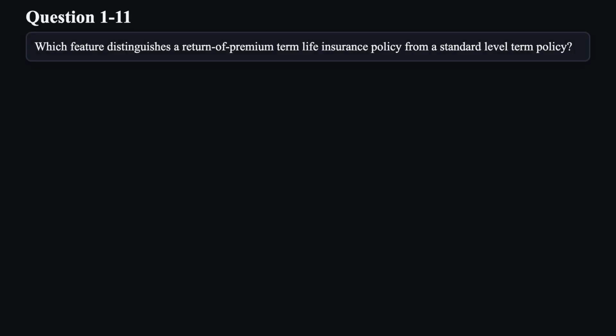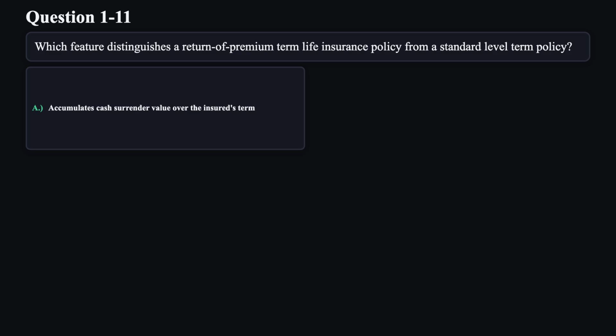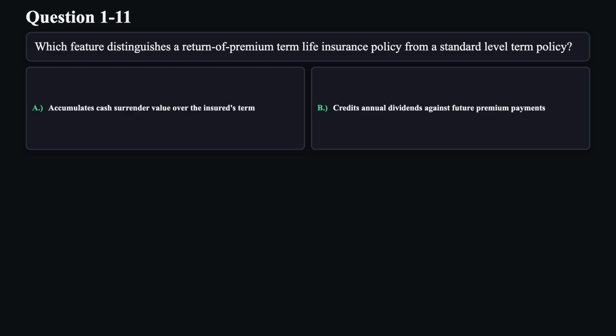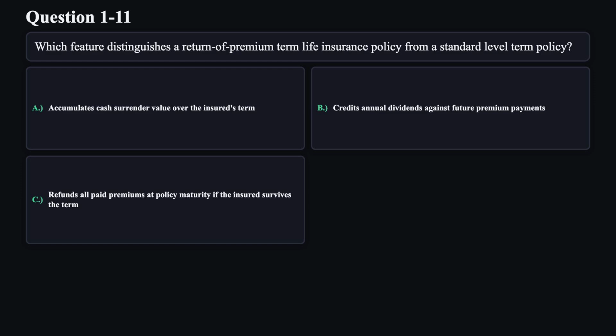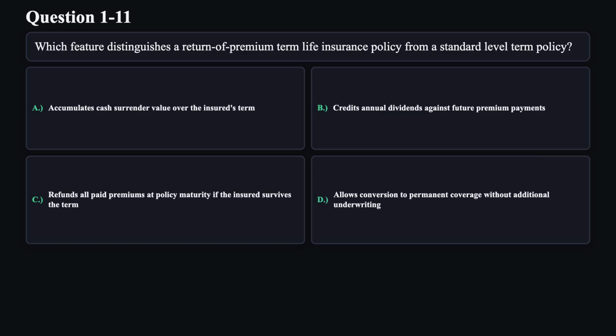Question 11. Which feature distinguishes a return of premium term life insurance policy from a standard level term policy? A. Accumulates cash surrender value over the insured's term. B. Credits annual dividends against future premium payments. C. Refunds all paid premiums at policy maturity if the insured survives the term. D. Allows conversion to permanent coverage without additional underwriting.